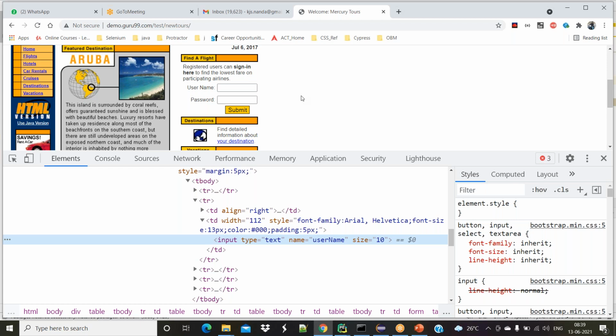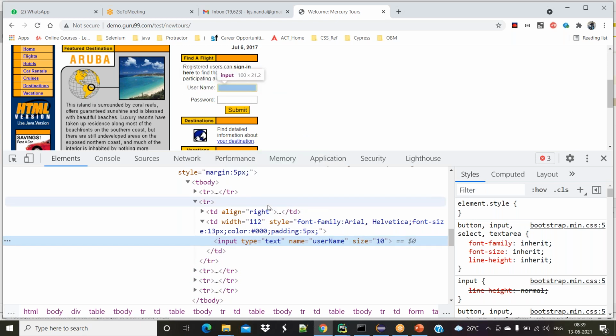In this scenario, you can see this is the tag which represents this particular text box. Whenever we inspect, automatically one tag is highlighted. That means this is the tag representing this particular field.